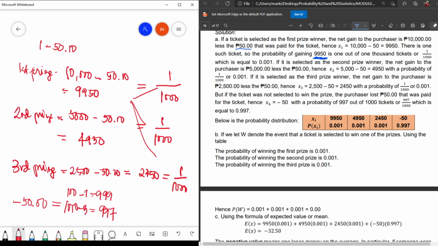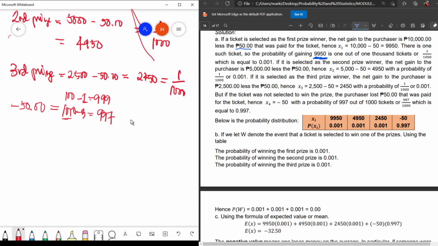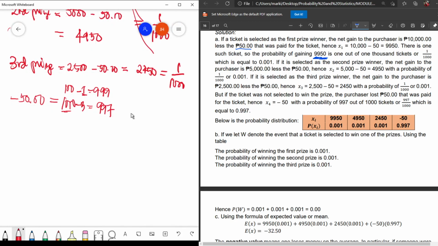We will not use 1 here because in 1,000, this 3 here is already counted. Okay? So, wag malito. We must subtract the 3 because of the prizes. So, out of, that is over 1,000, you have 0.997% to lose your 50 pesos. So, ano yung mas malaki? You will win or you will lose.